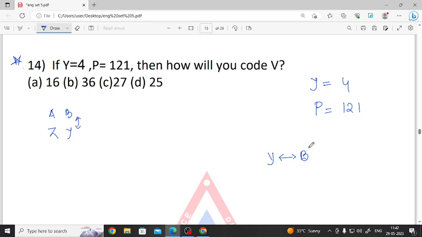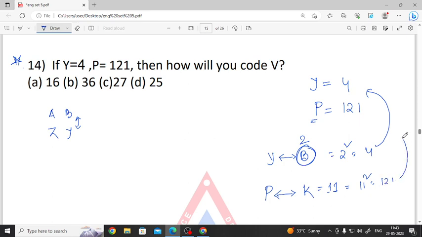What is the place value of B? The place value of B is 2, and 2 squared gives us 4. Similarly, the opposite of P is K. K's place value is 11, and 11 squared gives us 121. So what is the logic here? The logic is that the letters are opposite, and squaring the place value of the opposite letter gives us the answer.